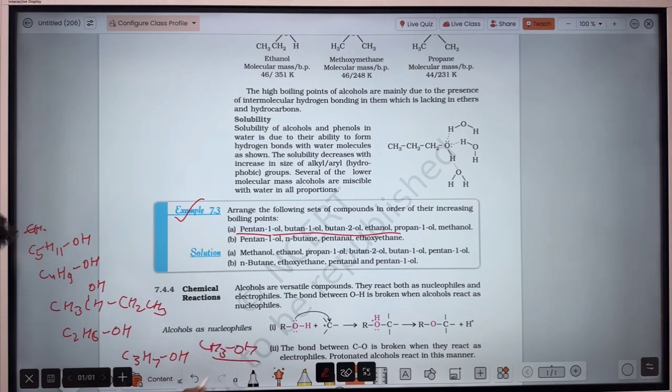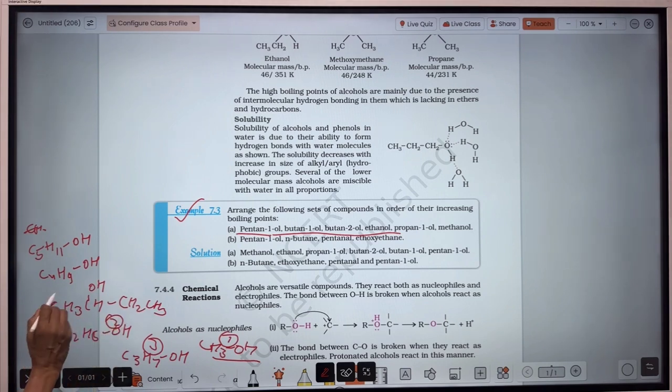Obviously in this case, this one has the least molecular weight, so methanol will possess the least boiling point. The second one will be ethanol, and then after that this one.